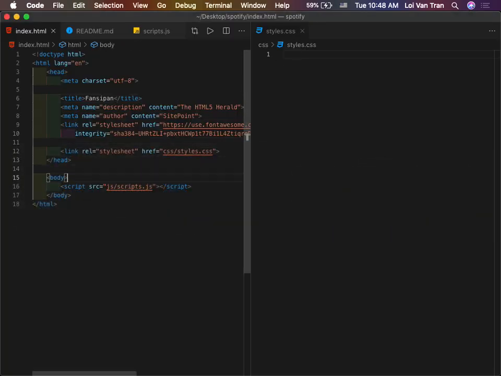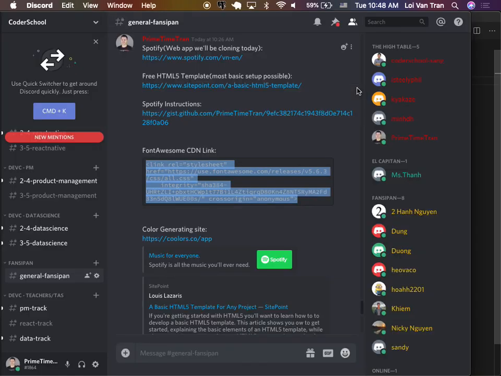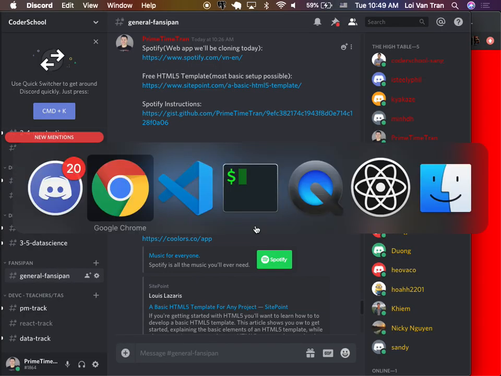So, in order to test that our style worked correctly, let's go ahead and target our body and give it a height of 100 and a width of 100. And then we're giving it a background color of red, for example. So we jump back over here, you can see that it works. And the body should not be having size.